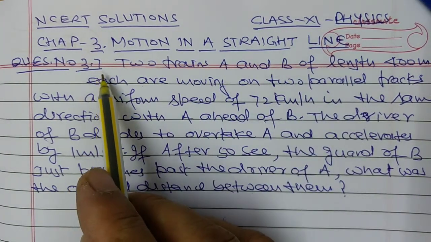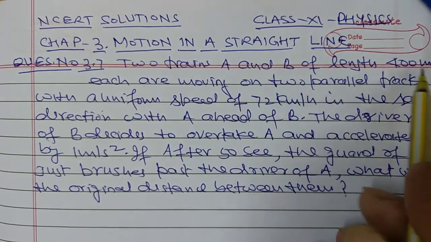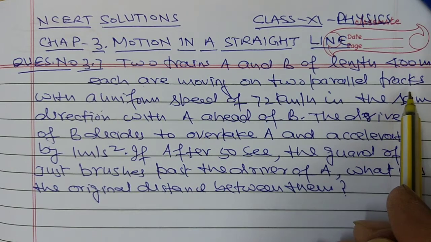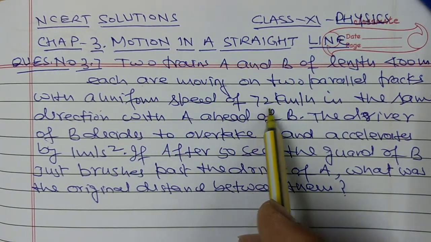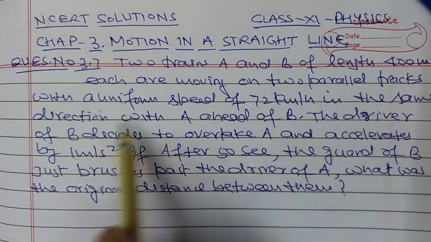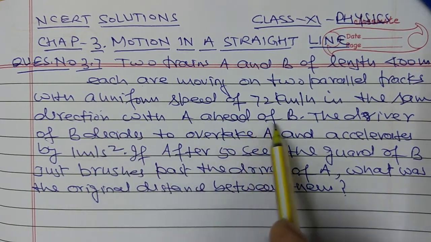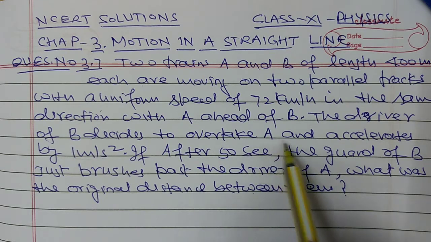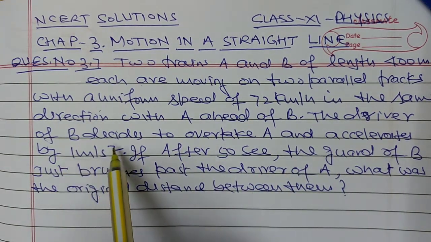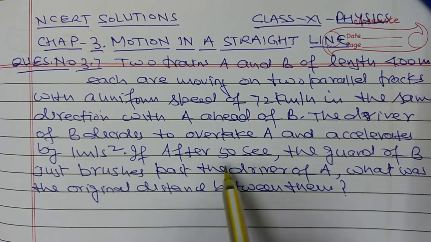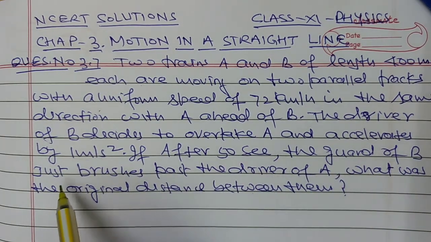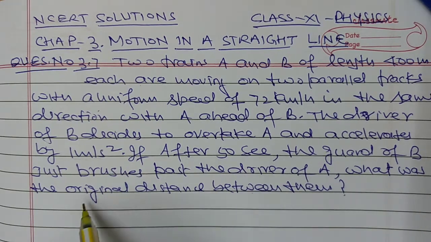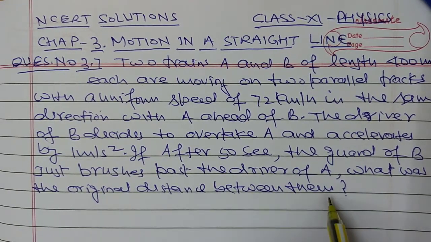Question number 7. Two trains A and B of length 400 meter each are moving on two parallel tracks with a uniform speed of 72 km per hour in the same direction. With A ahead of B, the driver of B decides to overtake A and accelerates by 1 meter per second square. If after 50 seconds the guard of B just brushes past the driver of A, what was the original distance between them?